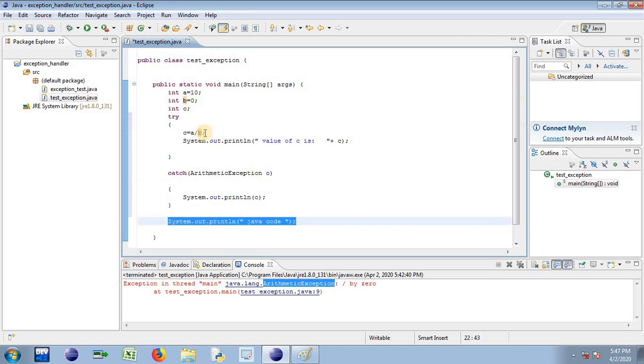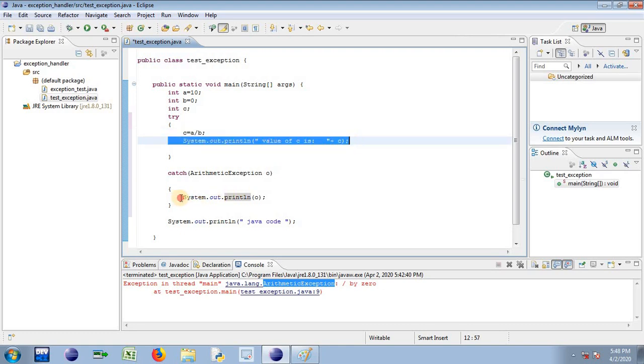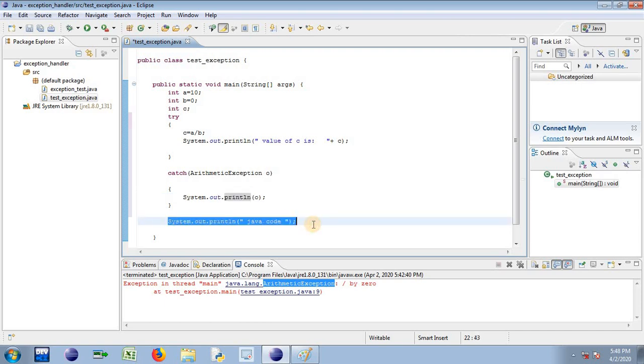If any logical error is there, at this particular point control will leave this try block by throwing an exception, and the type of exception is arithmetic exception. To catch it, we need an object of its kind. So catch has that object, and I'm printing the same. If any exception is encountered at this point, especially when b is equal to 0, this statement never gets serviced, but the catch block gets serviced, and then System.out.println Java code will get serviced.